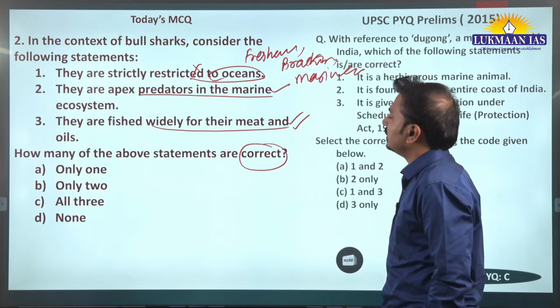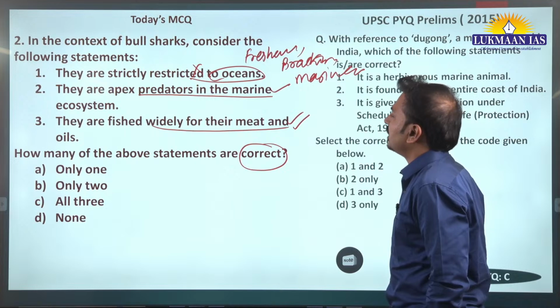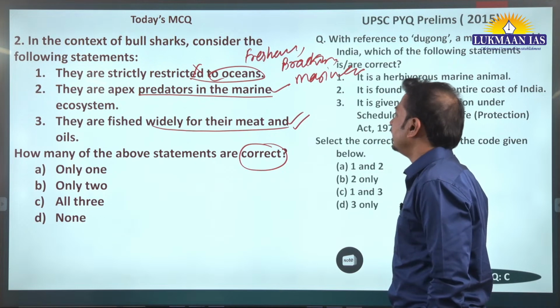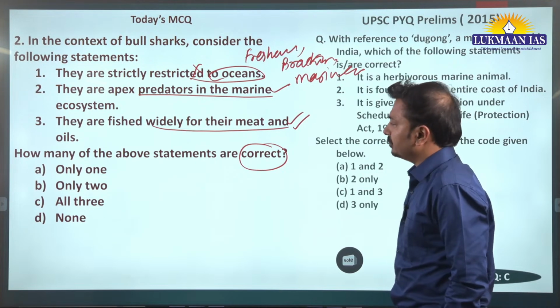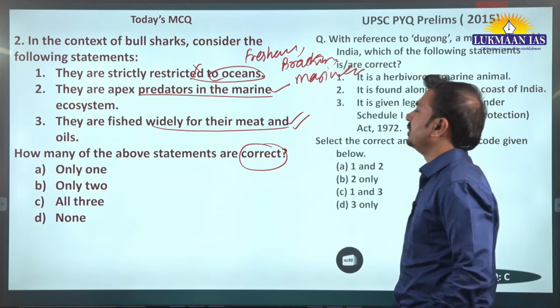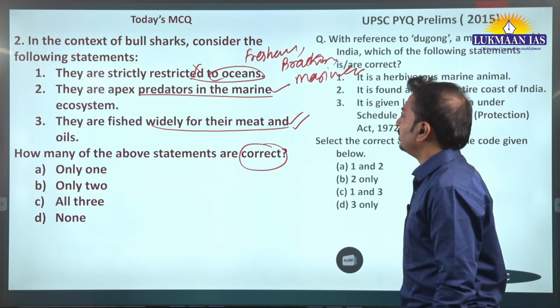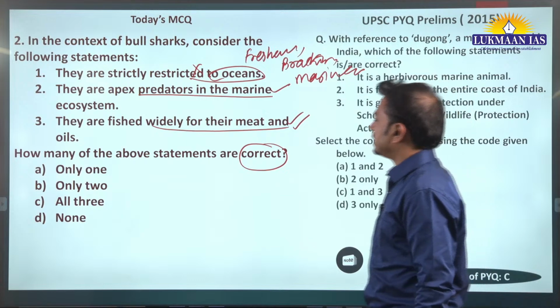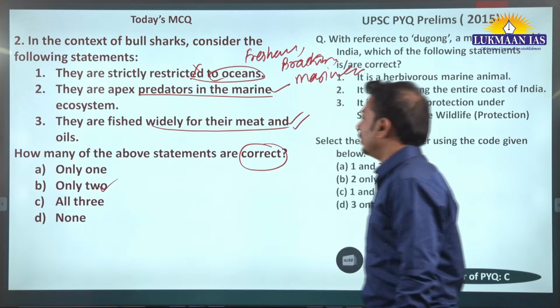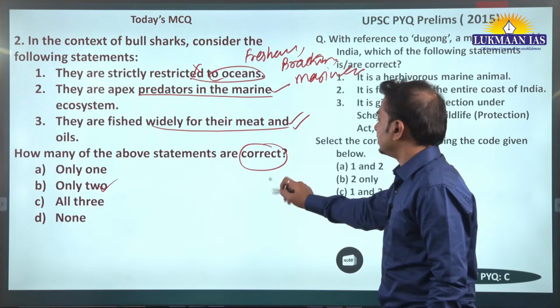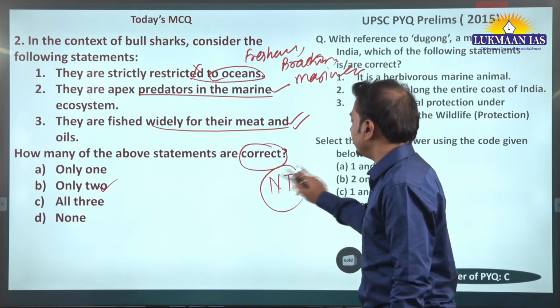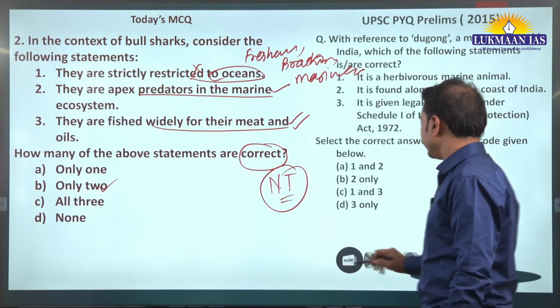So most of the sharks are hunted for meat and oil. Okay, so that oil has pharmaceutical applications, uses. Now two statements are correct. So what should be the answer? Now about the IUCN status, IUCN status is near threatened. Near threatened. Okay, fine.